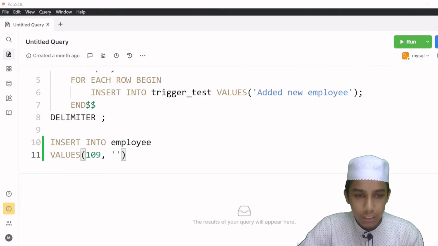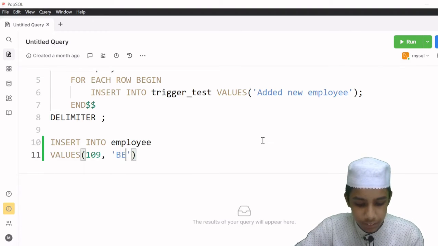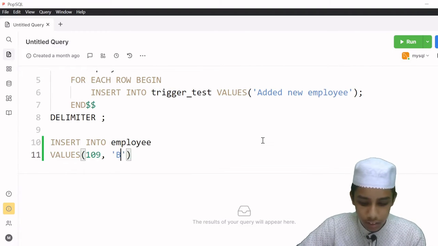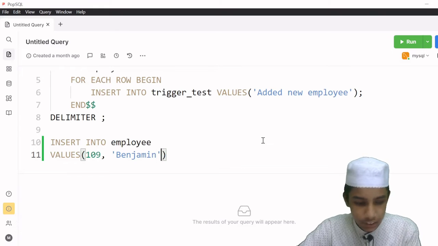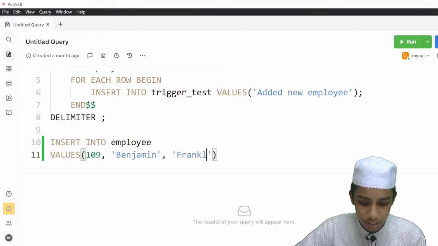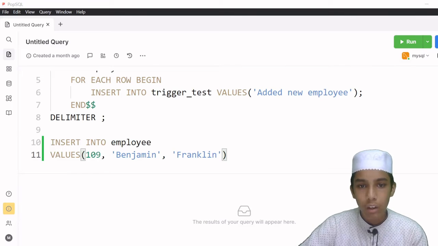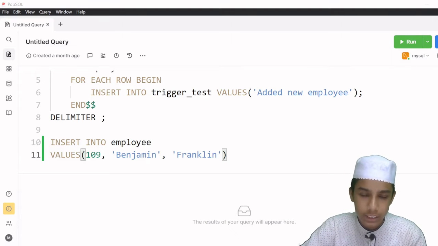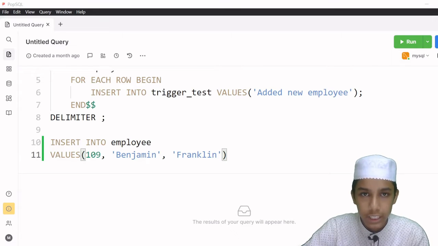So now the name I am giving here is some name like, okay, Benjamin. And the last name should be Frontier. Okay, and then I have given these things, but now I have to give his date of birth, his gender, his salary, and his supervisor ID and his branch ID.